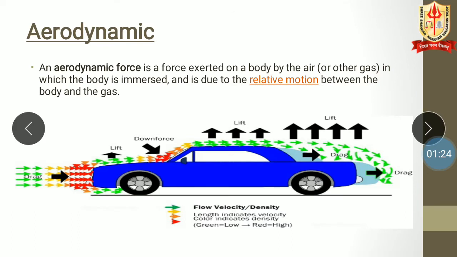Okay, with the help of this diagram, let's understand. When the vehicle is moving in the forward direction, whatever air comes in contact with it is going to push, or you can say exert a force, in the opposite direction of the vehicle. This is the force exerted by the air. This force, or you can say resistance of the air, is called the aerodynamic force.